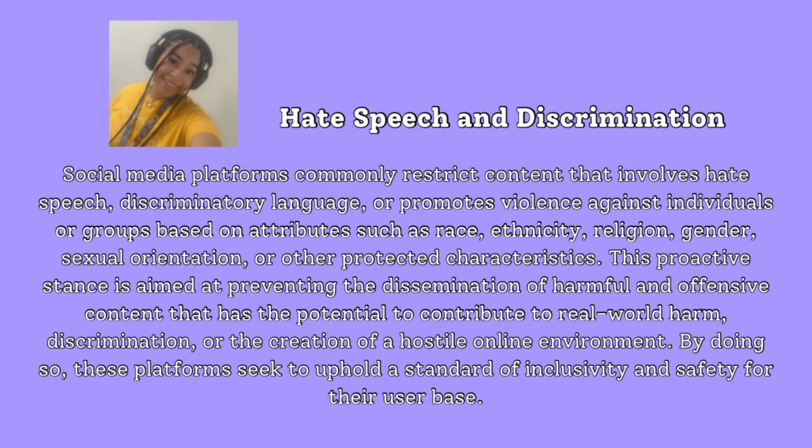These are examples of hate speech and discrimination. Social media platforms commonly restrict content that involves hate speech, discriminatory language, or something that promotes violence against individuals or groups based on attributes such as their race, ethnicity, religion, gender, sexual orientation, or other protected characteristics. This proactive stance is aimed at preventing the dissemination of harmful and offensive content that has the potential to contribute to real-world harm, discrimination, or creation of a hostile online environment. By doing so, these platforms seek to uphold a standard of inclusivity and safety for their users.